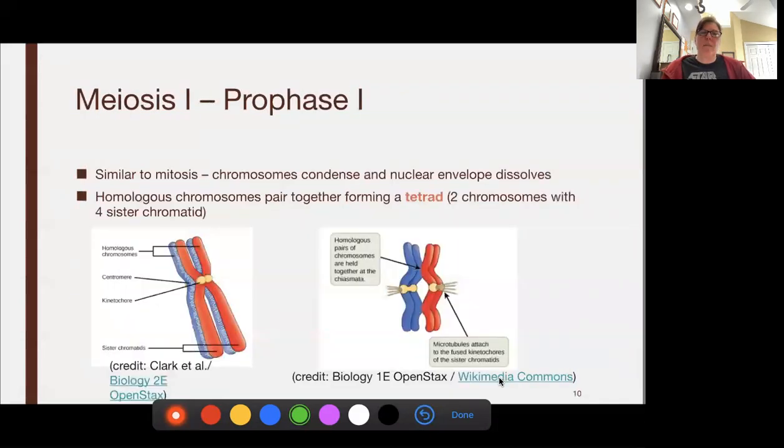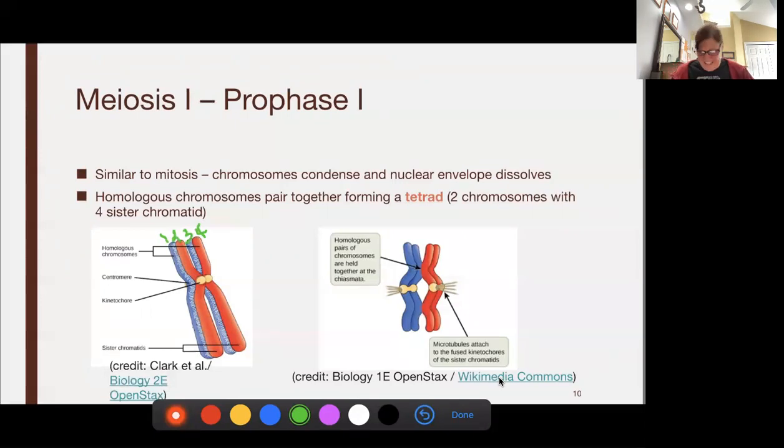So again, prophase 1 is very similar to mitosis. The DNA is going to wind all up. The nuclear membrane is going to break down, with the exception that the homologous chromosomes are going to find each other. So dad's chromosome 1 will find mom's chromosome 1. And they're going to hang out together in what's called a tetrad. Tetrad because there are 4 copies, right? 1, 2, 3, 4. So there are 4 copies of all genes sitting in that one location. So we call it a tetrad.